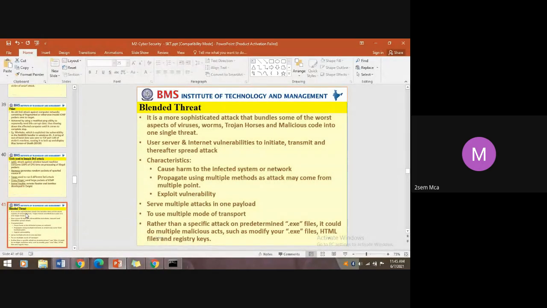You can go with an HTML attack, or modify the registry keys of Windows to destroy the system, and so on. These are all the possible ways attackers can attack, including denial of service attacks.